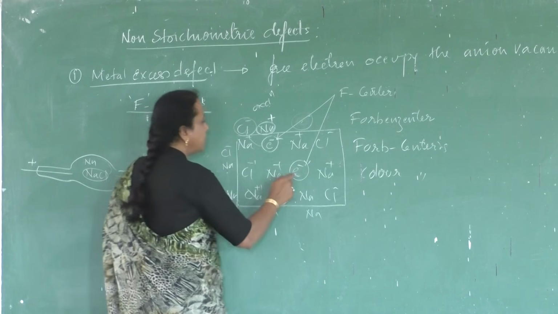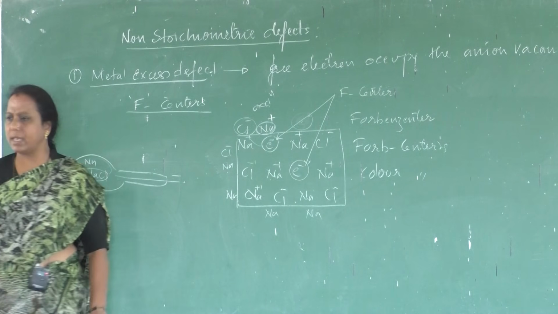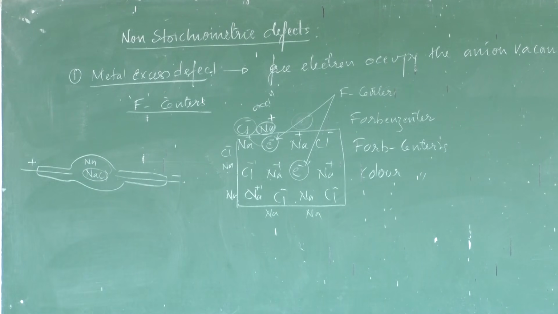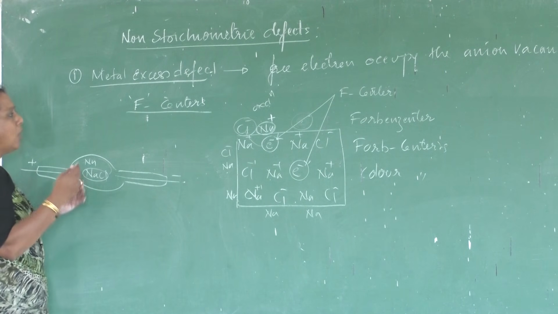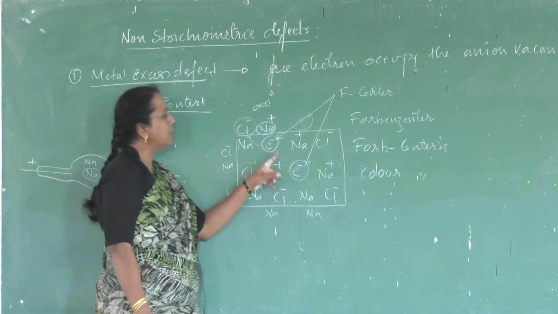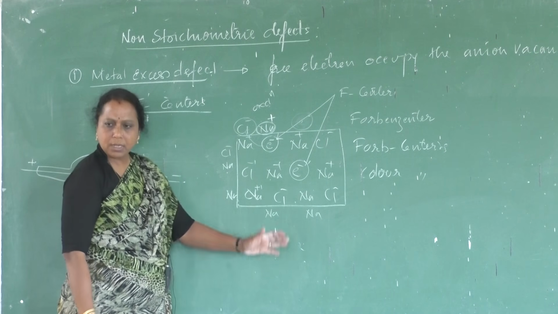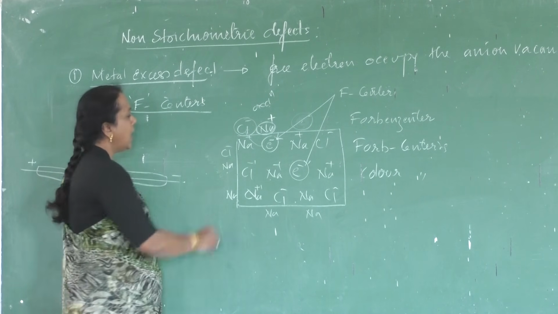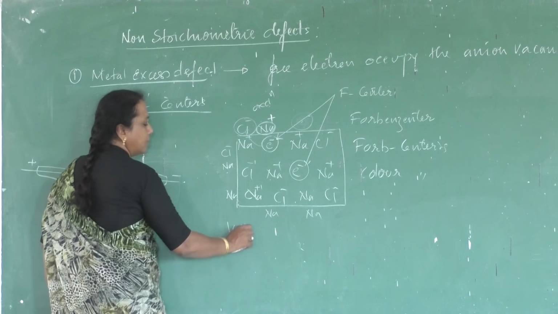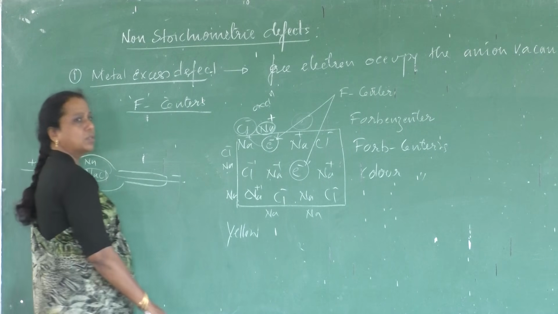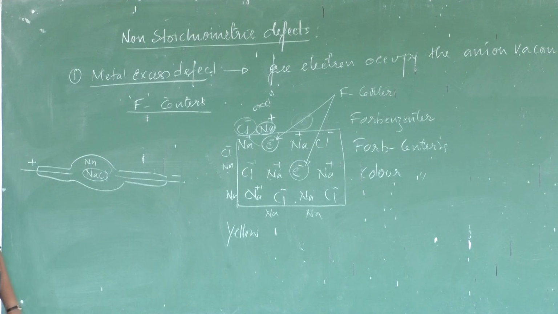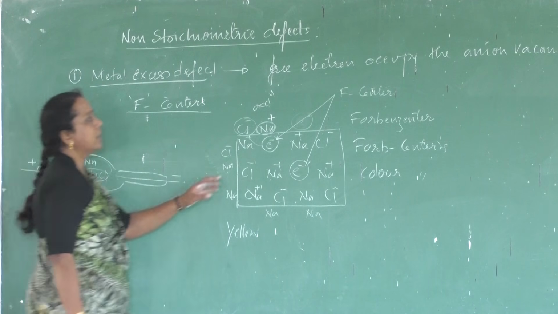Again I say, color is due to the presence of free electrons. Because of these free electrons, not bonded electrons, colorless sodium chloride becomes colored and gets yellow colored. Colorless sodium chloride gets yellow color because of the presence of what? F centers.